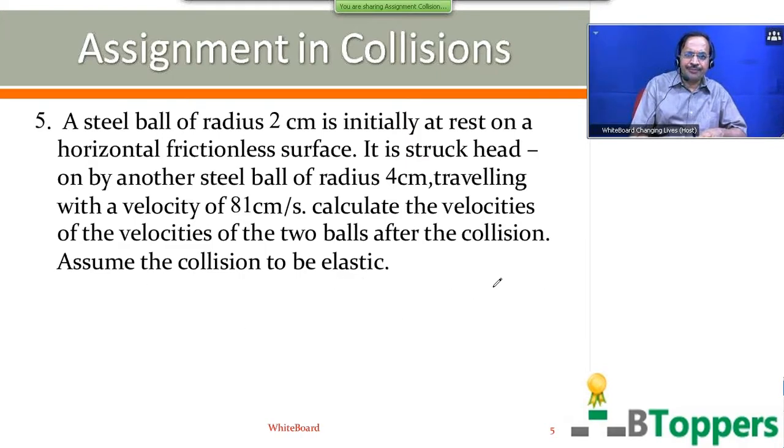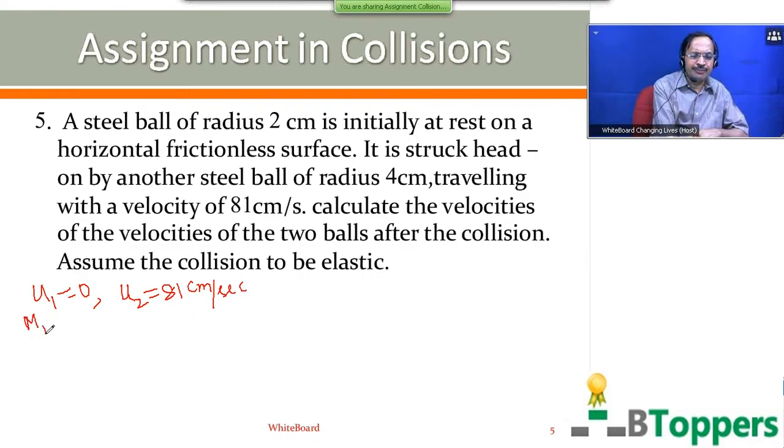Assume the collision to be elastic. So the first body is initially at rest, so you can take the initial velocity of the first body as 0. And you have to find the ratio of the mass of the two bodies. The initial velocity of the second body is given as 81 centimeter per second.